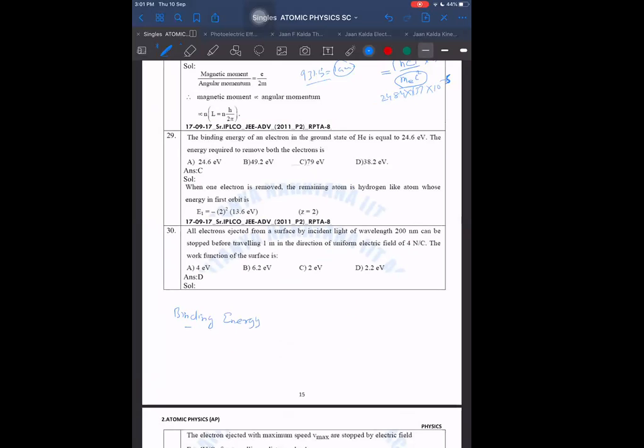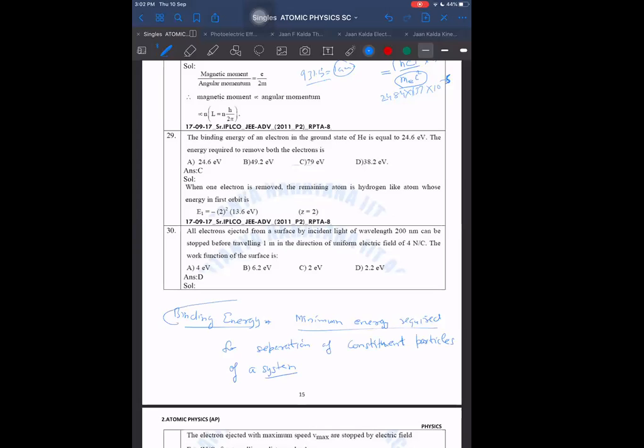It is the minimum energy required for separation of constituent particles or masses, particles or bodies of a system.